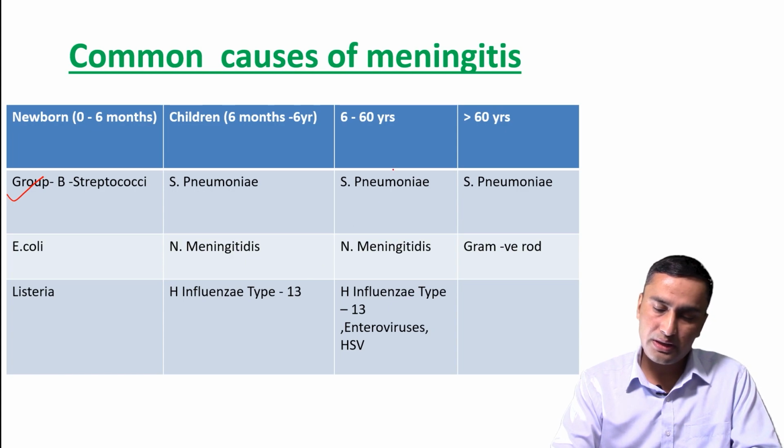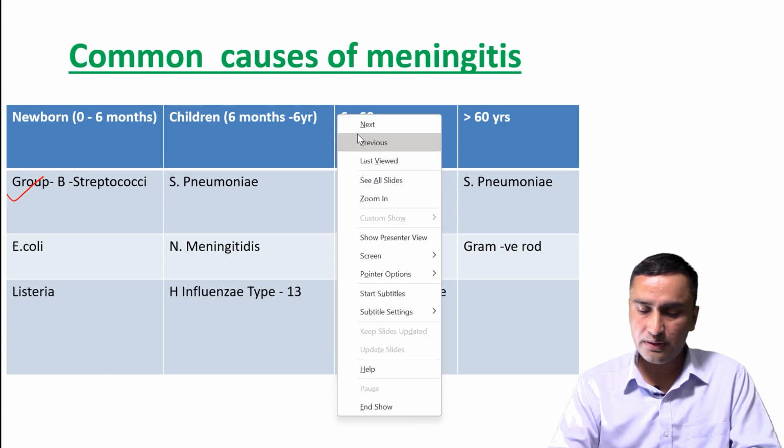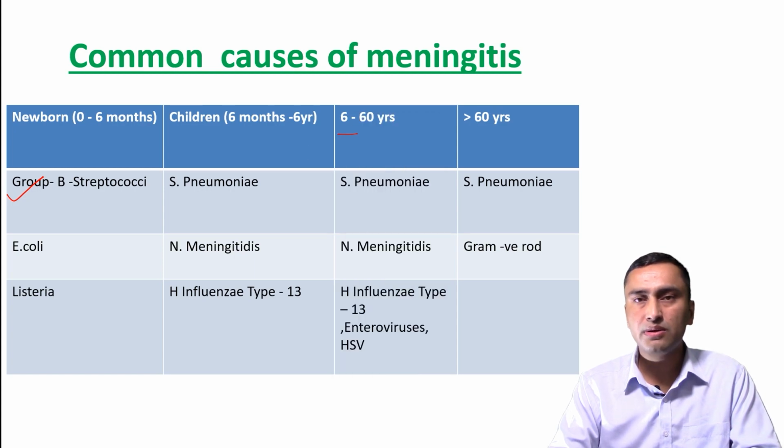Between 6 and 60 years, the most common organism is Streptococcus pneumoniae, and another common organism is Neisseria meningitidis, and other organisms include H. influenzae type B, enterovirus, and herpes simplex virus. And above 60 years of age, the most common organism is Streptococcus pneumoniae, and other organisms are gram-negative rods.